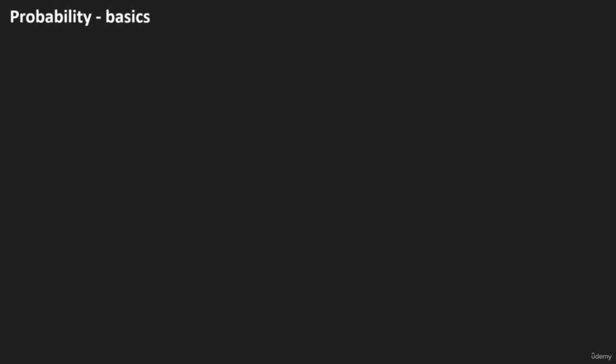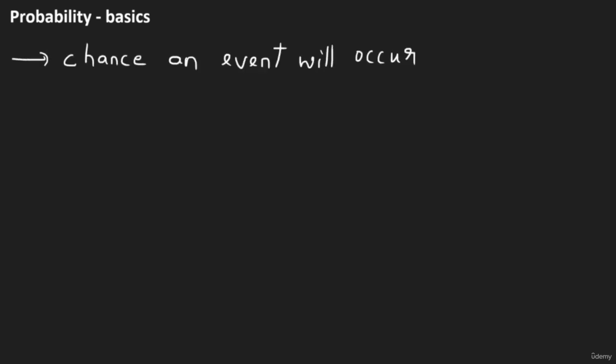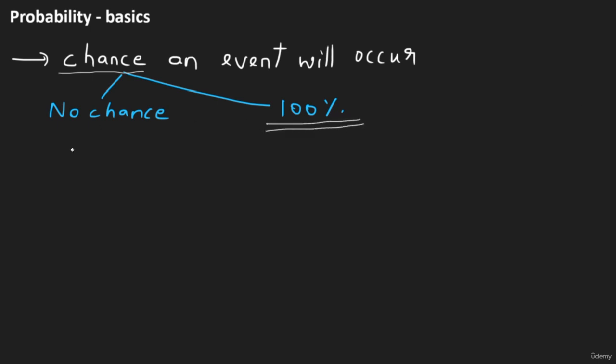In this video, let's discuss the basics of probability. What do we mean with probability? Probability is the chance that a given event will occur. Now, there could be no chance for the event to occur, or there could be 100% assurance that the event will occur. In the case where there is no chance for the event to occur, we say that the probability is equal to 0.